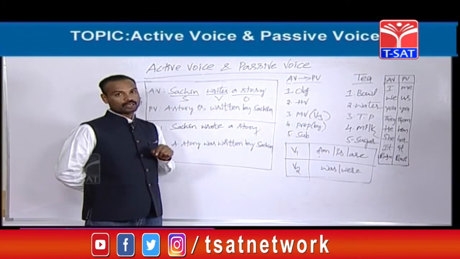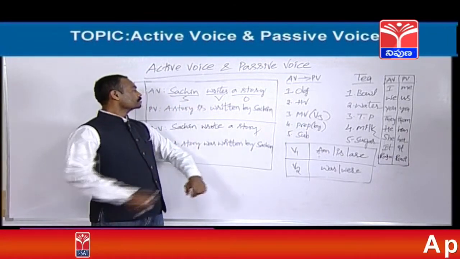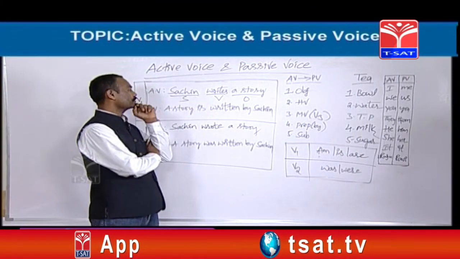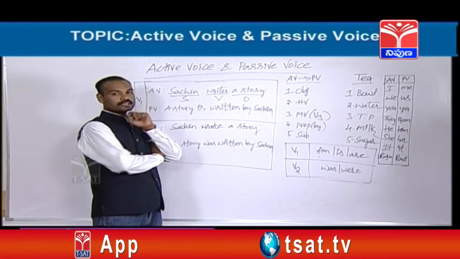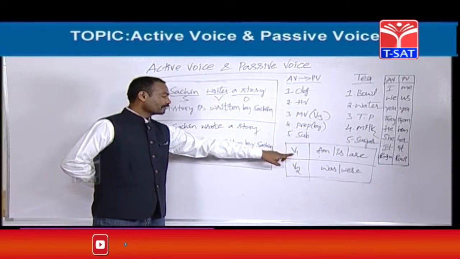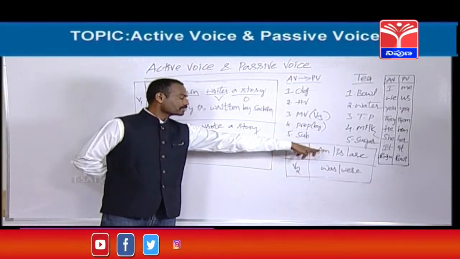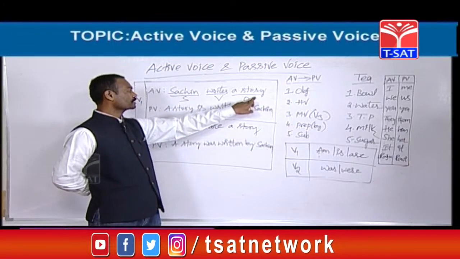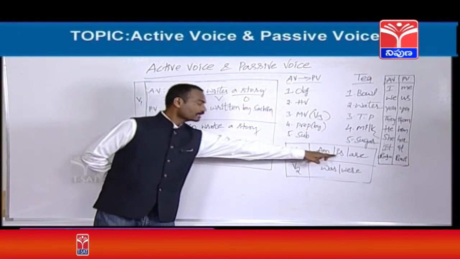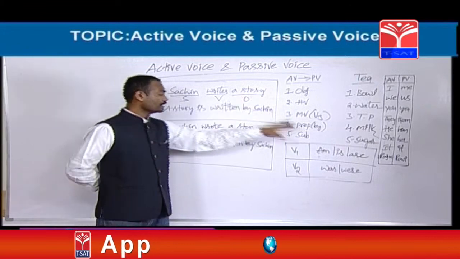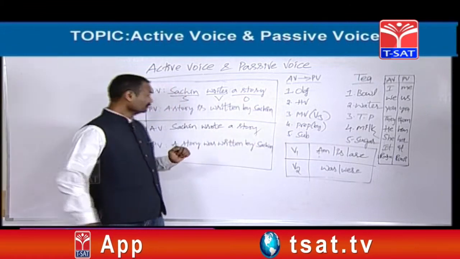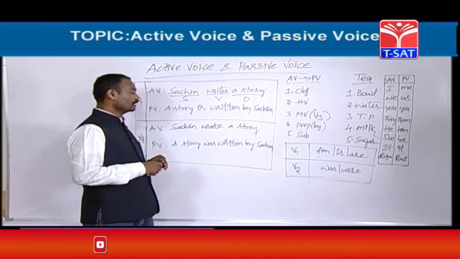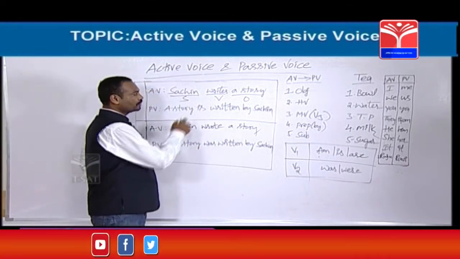So whenever they don't give a helping verb, again you should meet the verb and observe whether it is V1 or V2. It is V1. When the verb is in the first form, you should take from this list: am, is, are. Again, that depends upon the object. If the object is singular, you can take is. If the object is plural, you can take are. A story is a singular object here, so is should be taken.